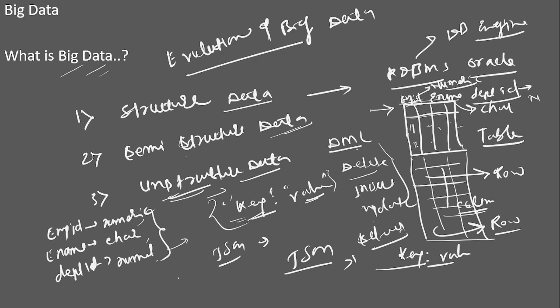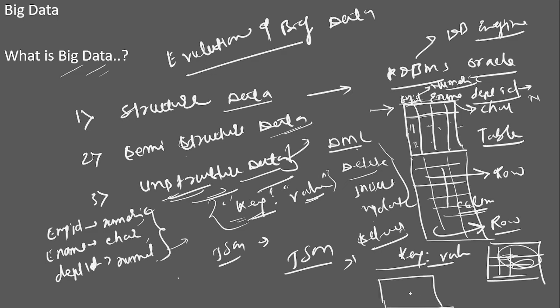Unstructured data means it does not support the structure. It does not have any structure basically. Let's say I have opened the notepad here and I keep on writing.